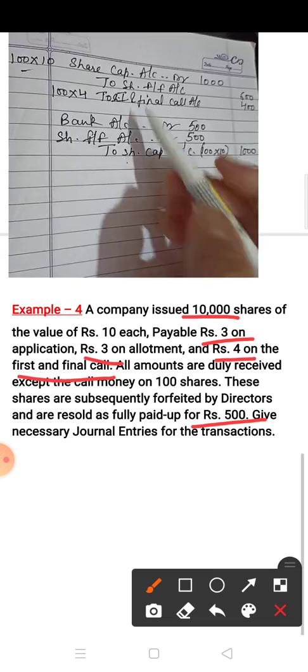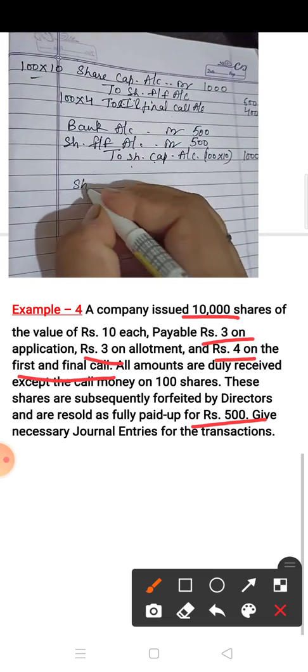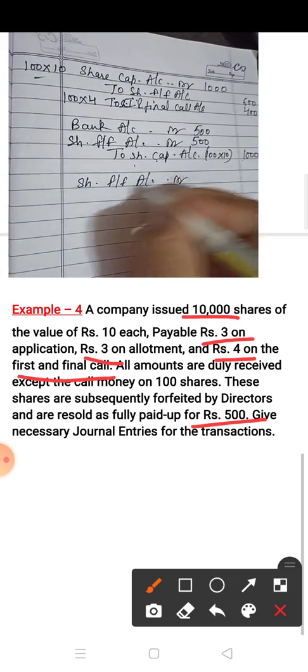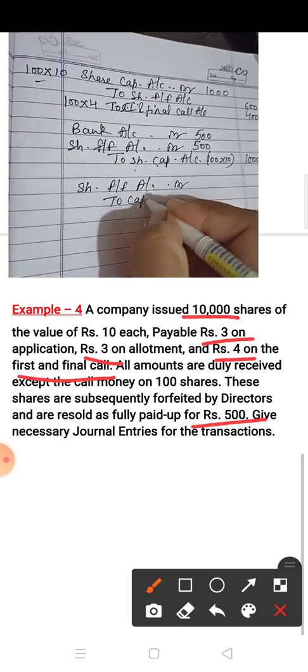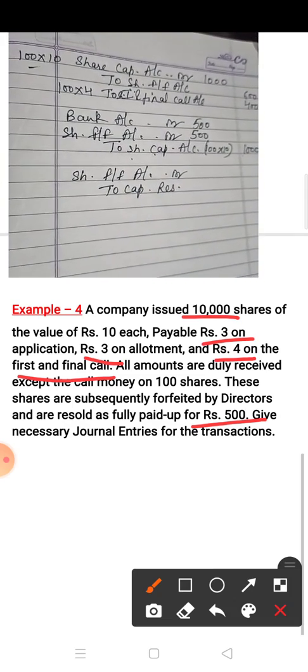After making these two, the forfeiture entry and then the reissue entry, one more entry you have to make, that is share forfeited account debit to capital reserve. Now how do you find out the amount of capital reserve?